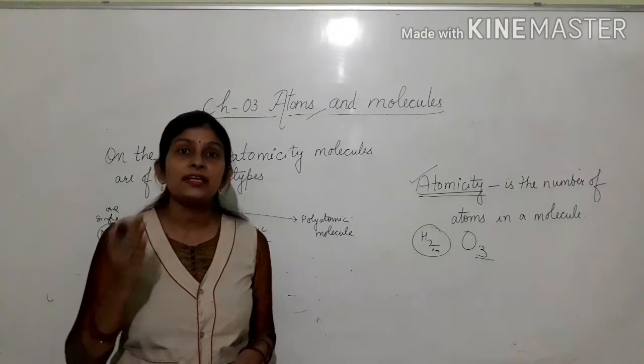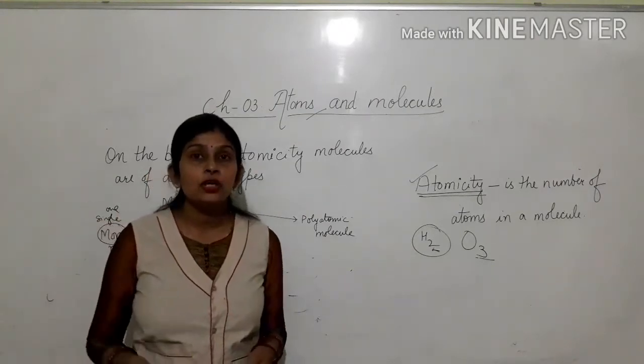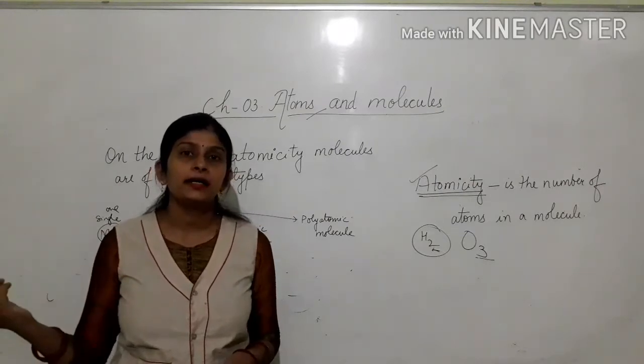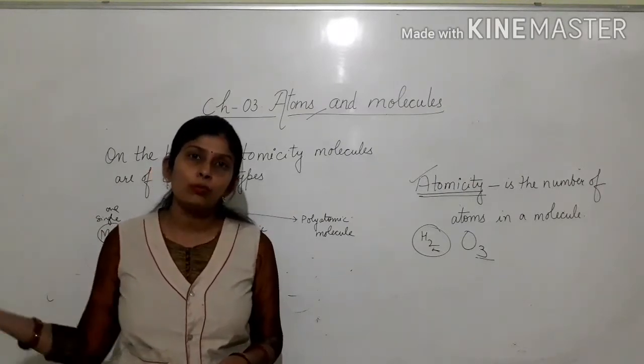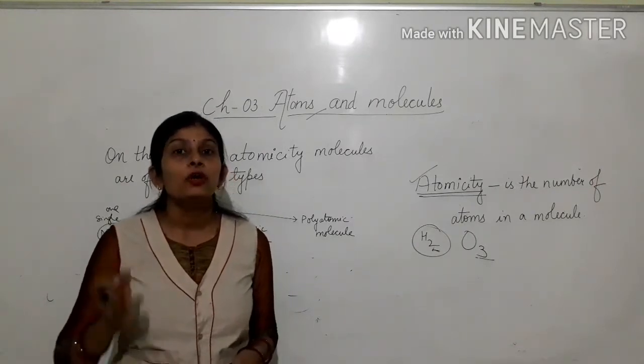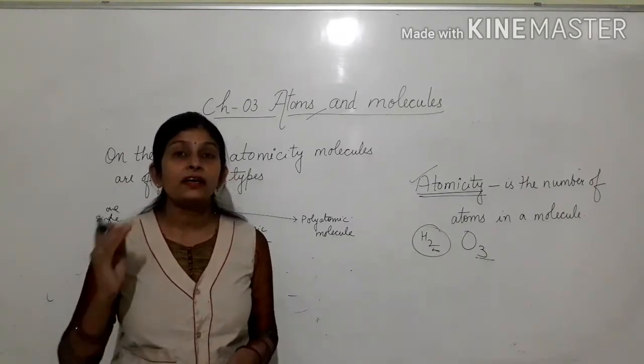There are exceptional cases too, in which a molecule is made up of a single atom rather than 2 or more atoms. These are the cases of noble gases, or inert gases,